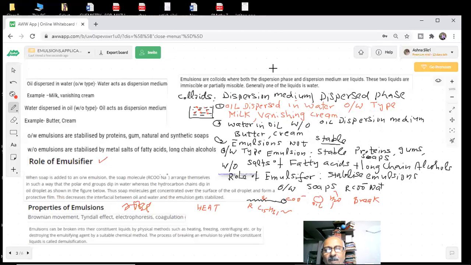That's why I'm very careful that each and every word, we must learn it, because I don't know questions will come from any word. It's a 1 mark question and a one word or one line answer is there. You don't have to write much. So you should know how to break the emulsion, it is also important. Boil, freeze, you may cool it, boil, freeze, or centrifuge. Centrifuge, very important, students. Centrifuge I am using again and again, students.